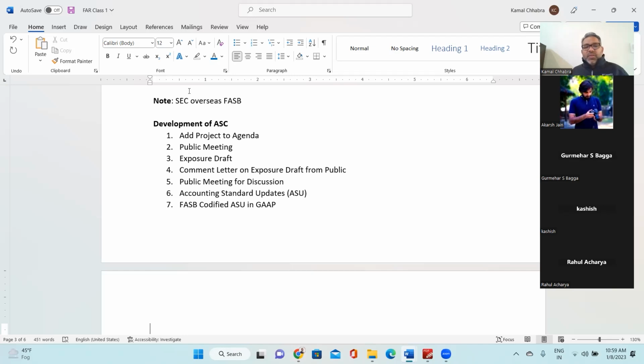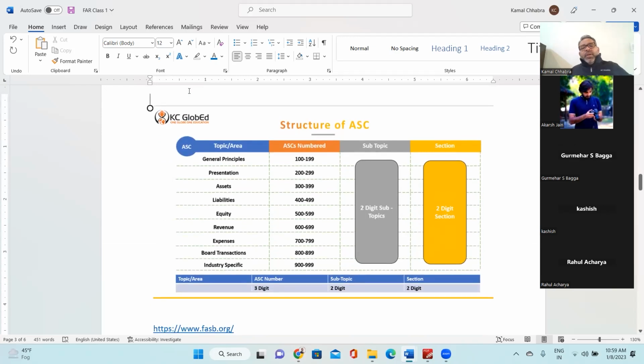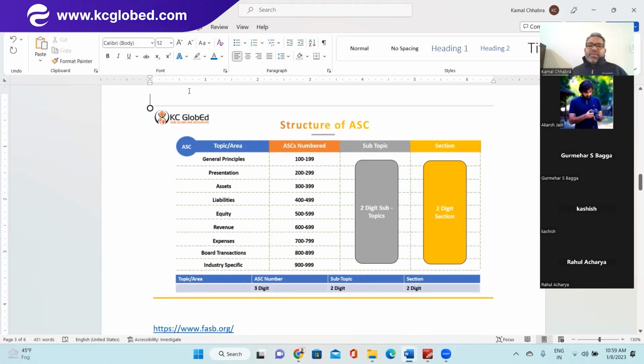Okay. So, structure of the ASC, how the accounting standards are being structured. These are structured in these categories: general principle, presentation, assets, liability, equity, revenue, expense, broad transaction, and industry specific.